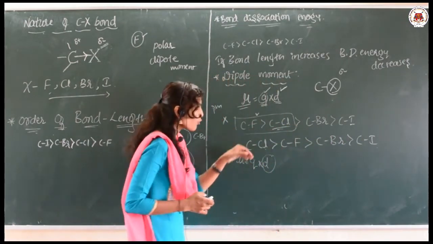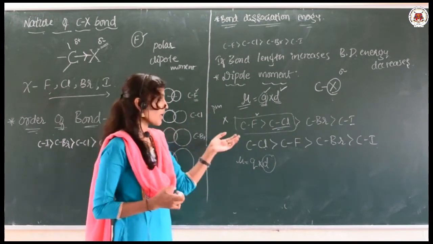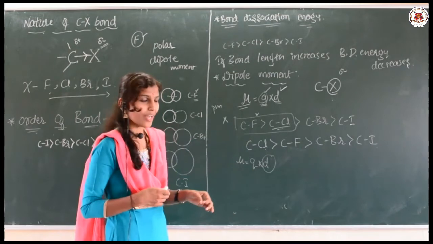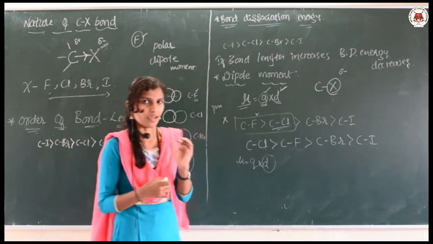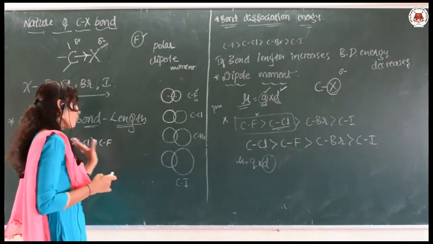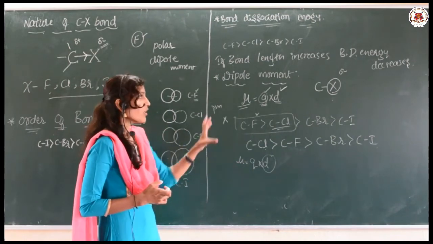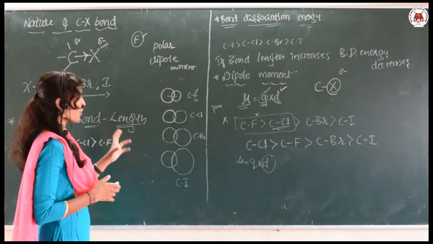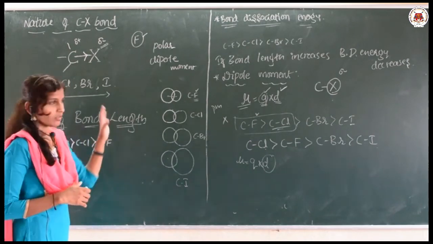If you look in your NCERT textbook or any other textbook, you will see that they have given the dipole moment values for these. If you cross-check, CCl has a higher dipole moment value compared with CF, CBr, and CI. Okay. So this is a very important part of the topic. First is the bond length and bond dissociation energy, and then the dipole moment. These are the concepts you need to know very well with clarity. I have explained all the things. Just write down the notes by looking at all these terms.